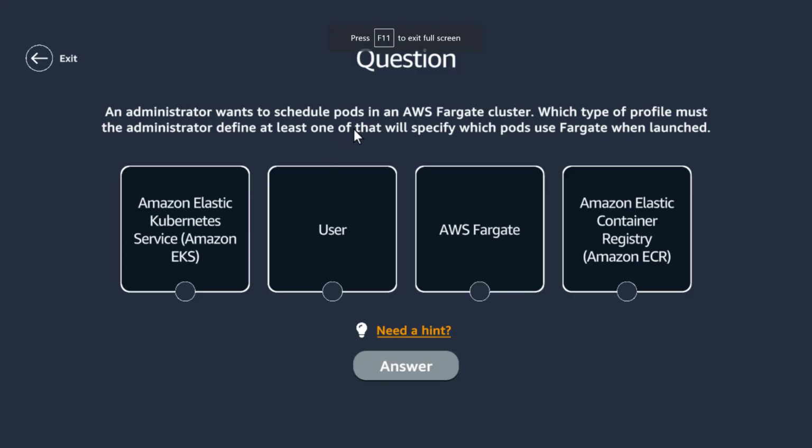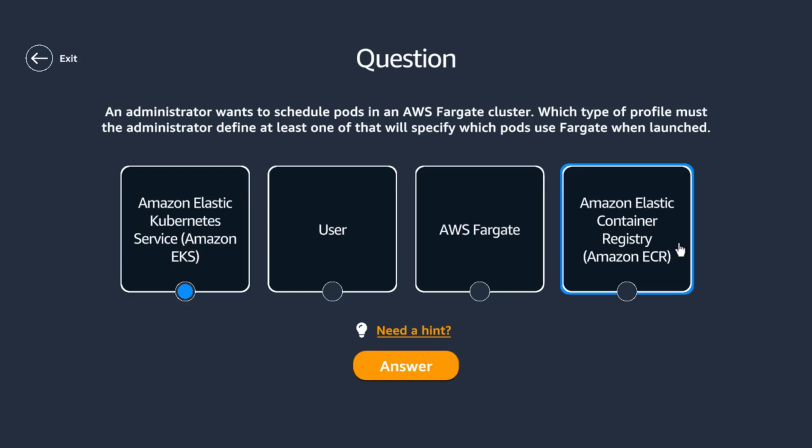An administrator wants to schedule pods in an AWS Fargate cluster. So pods are like tasks, but this is EKS. In ECS it is called tasks. In EKS they are called pods. Which type of profile must the administrator define? At least one of that will specify which pods use Fargate when launched.